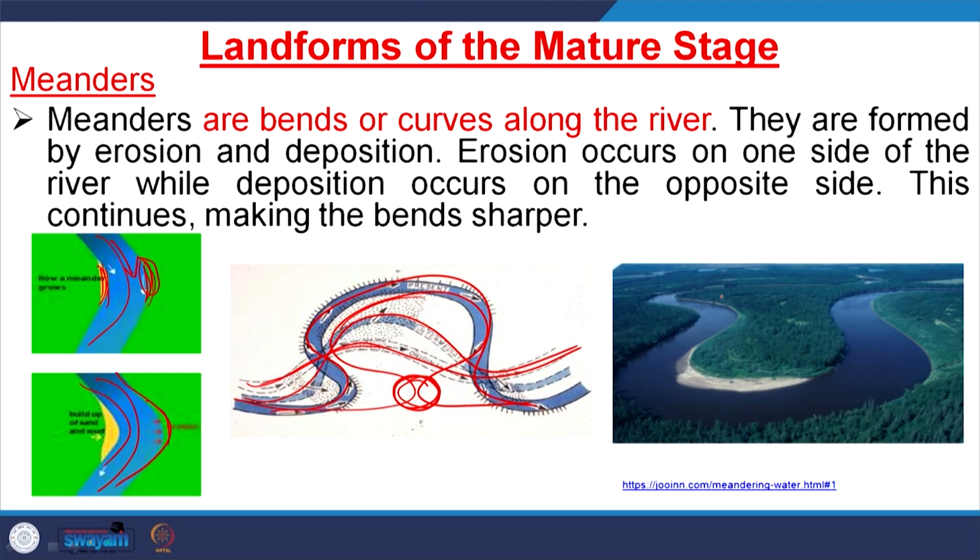This is called an oxbow lake, because it looks like an oxbow. Here, if you see, this is the system, and with time this will increase, and again gradually increase, and finally they will join here and the river will follow this path and this part will be abandoned.